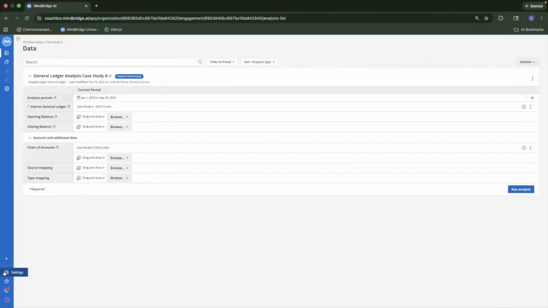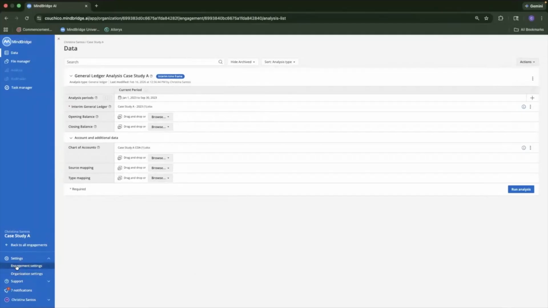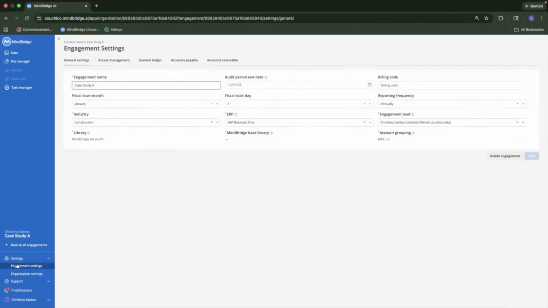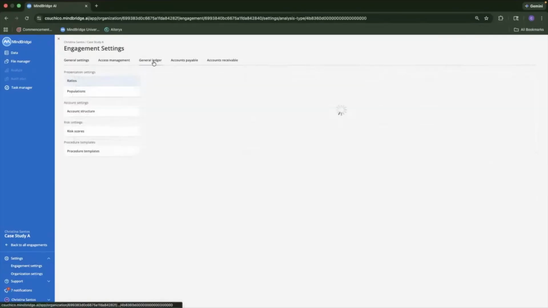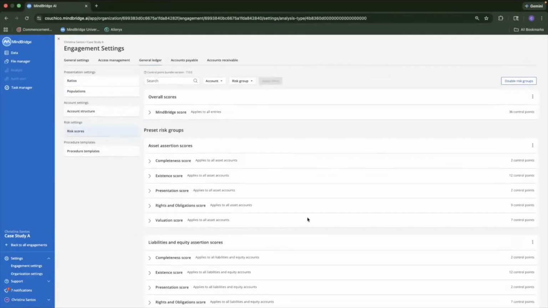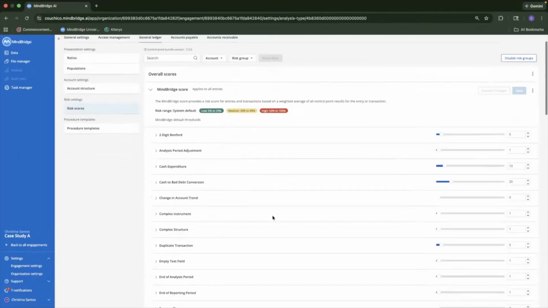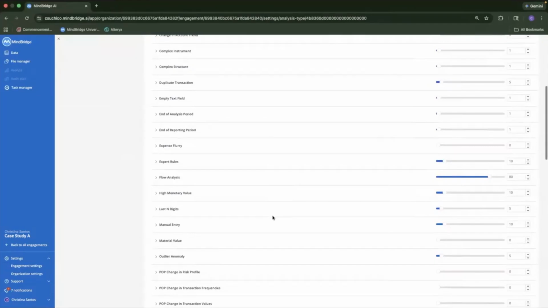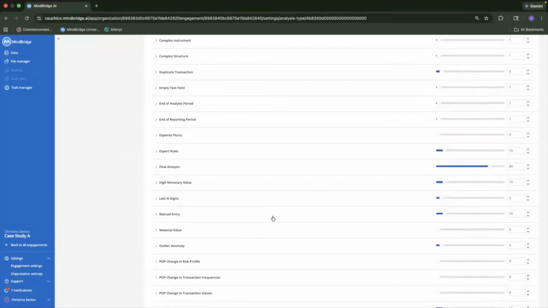After we do some settings, for this engagement, we are looking for specific things that are catching our eye. So on the general ledger, we're looking for a suspicious keyword, and we want to raise that score to 15%.